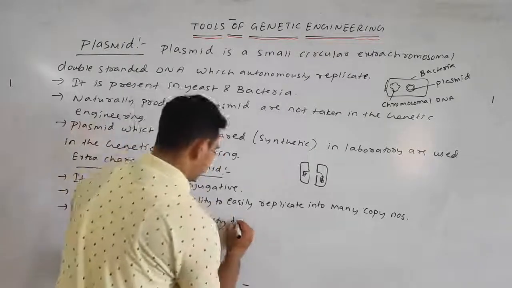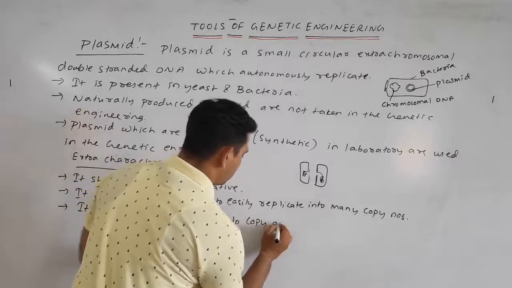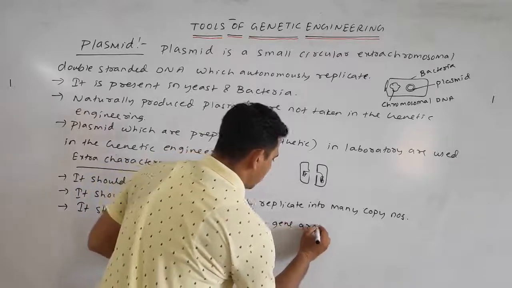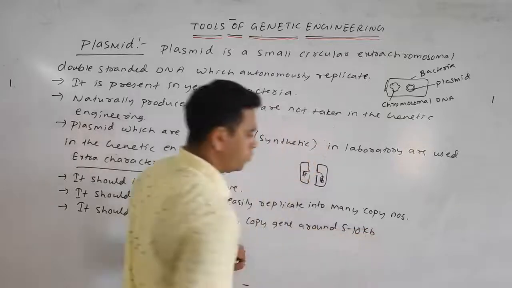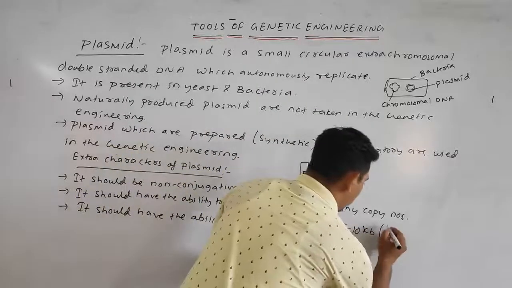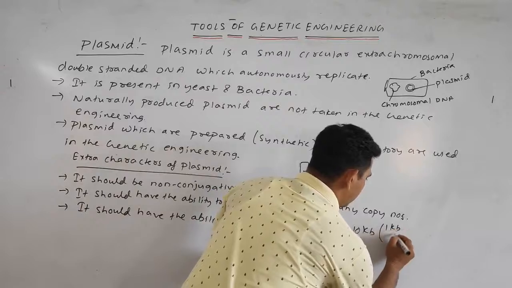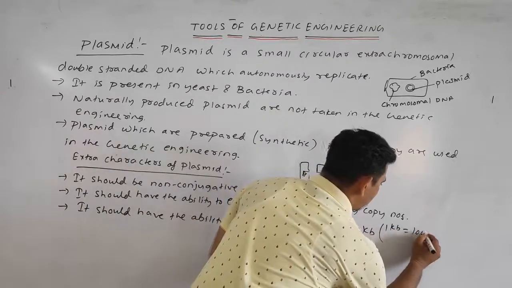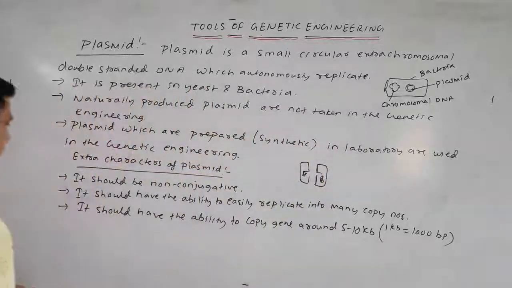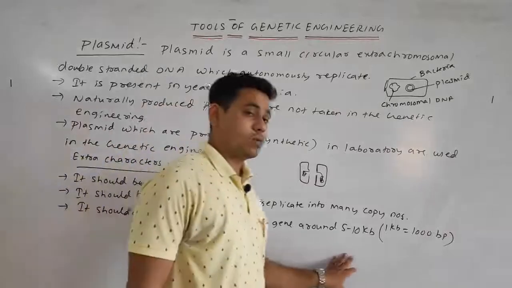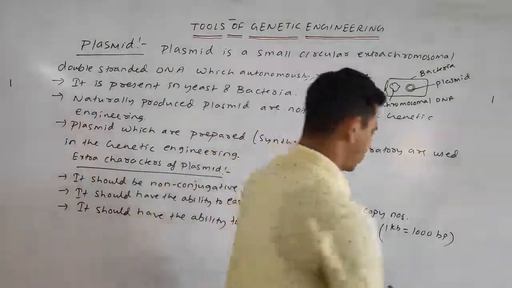So it should have the ability to copy genes having around 5 to 10 kilo base pairs.